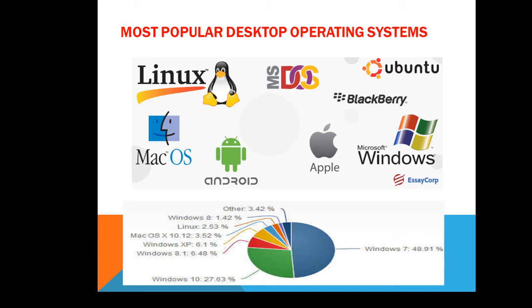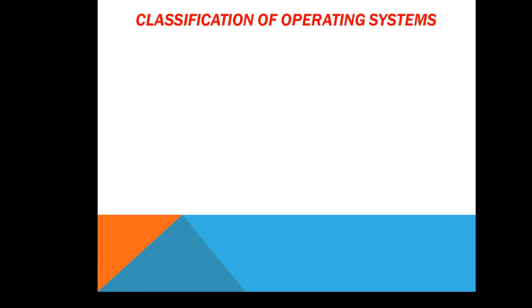Windows 7 is shown by the blue part, that is 48.91%, and other operating systems like Windows 8.1, Windows XP, Mac OS, Linux, Windows 8 are given by some colored fraction. And from the figure it is observed that Windows 7 and Windows 10 are the mostly used operating systems.